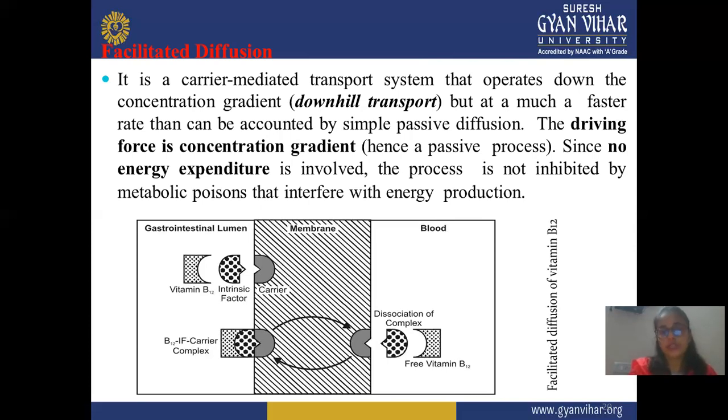This is a diagrammatic presentation of facilitated diffusion. In this, vitamin B12 and intrinsic factor plus carrier form the complex, the B12-IF carrier complex, because it contains vitamin B12, intrinsic factor, and carrier. This complex goes into your blood by crossing the membrane. When it goes into the blood, it dissociates and forms free vitamin B12, and your carrier molecules are again free and take another fresh molecule. Then your particular drug is available, goes to a specific site, and shows therapeutic effect.